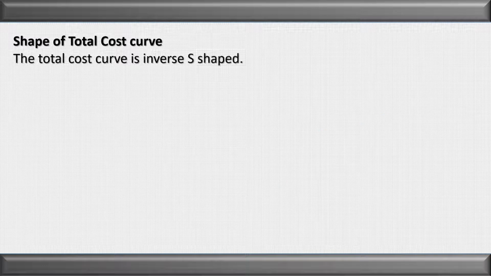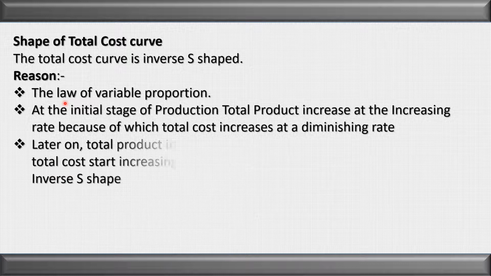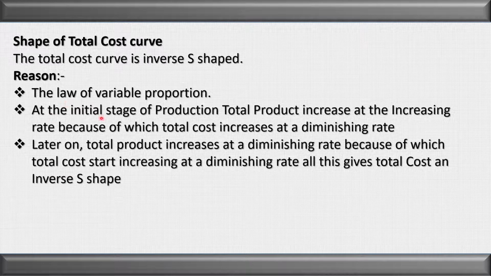Let us discuss the same thing here. Let us see the reason why the total cost has an inverse S shape. The reason is the law of variable proportion. At the initial stage of production, the total product increases at an increasing rate, because of which total cost increases at a diminishing rate, as we have seen. Later on, total product starts increasing at a diminishing rate, because of which total cost increases at an increasing rate, and all this gives total cost an inverse S shape.